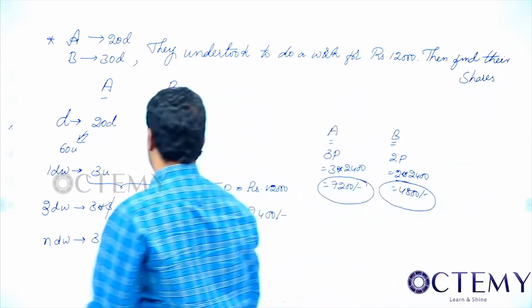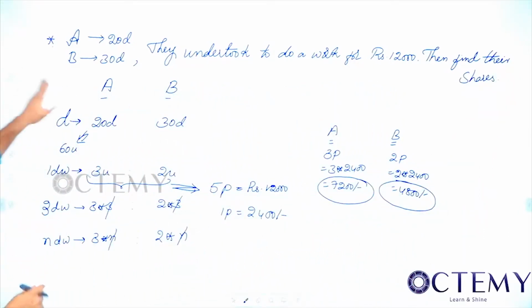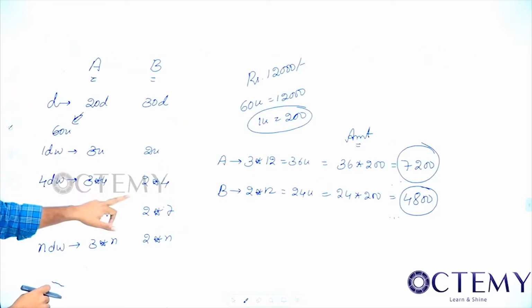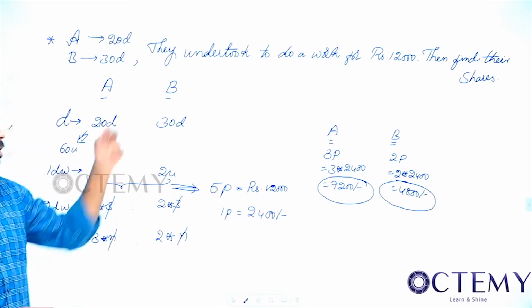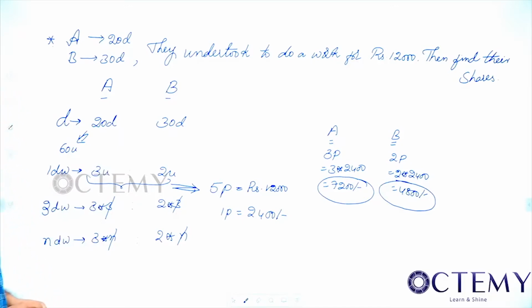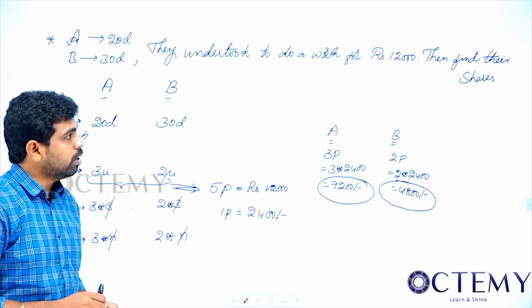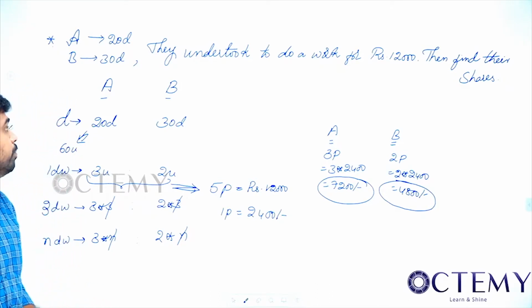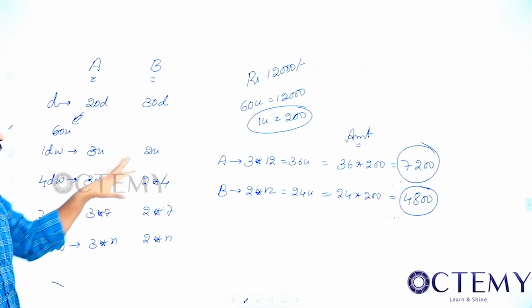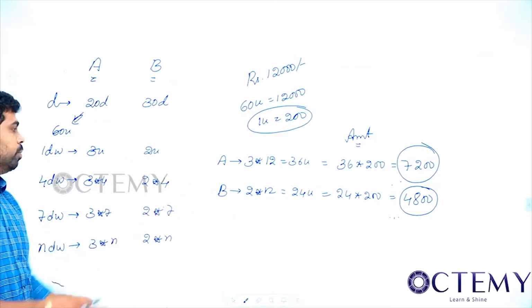Initially I want you people to copy the question and then copy this, then we will see this. So A can do a work in 20 days, B can do in 30 days. They undertook to do a work for rupees 12,000, then find their shares. Now copy this initially, so that you will understand. This is a general way of doing.